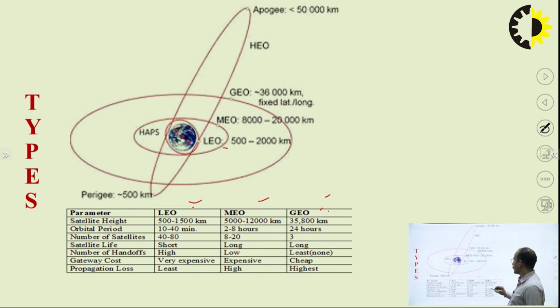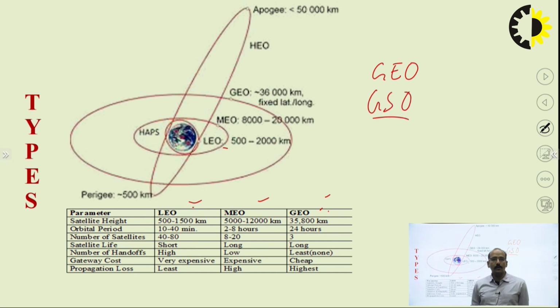Again, the geostationary orbit is of two types: the first is the geostationary orbit and the other is GSO, geosynchronous orbit. Other than that, there is also another one which is HEO, the highly elliptical earth orbit, in which the satellite rotates around the celestial object in an elliptical path, and the apogee and perigee points can vary as per the requirement of the application.